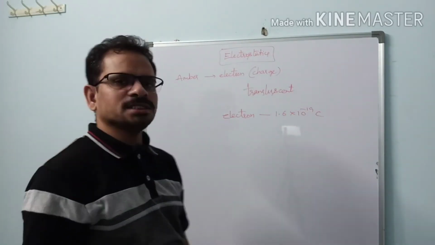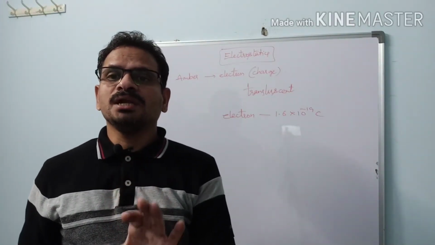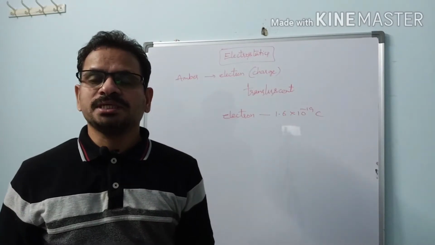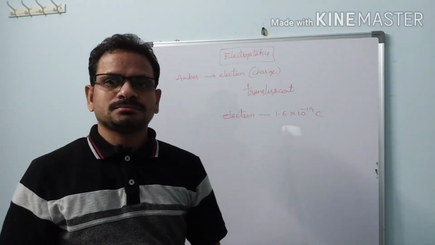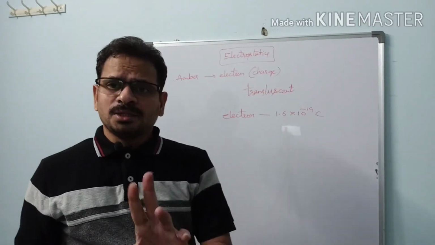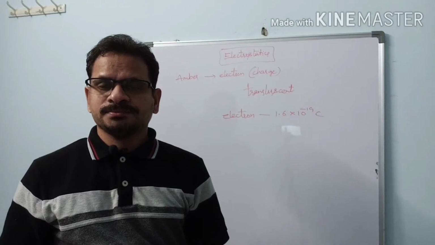It is the possible fundamental charge in this universe. That is, there is no charge less than this. So there are two types of charges: one is the positive charge, another one is negative charge.